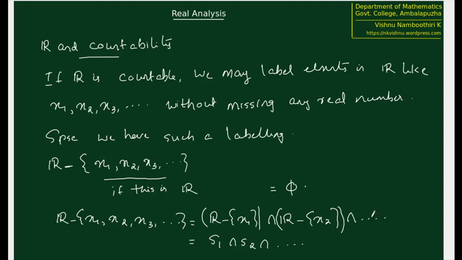What is the property? I1 not containing x1, I2 not containing x2, I3 not containing x3.